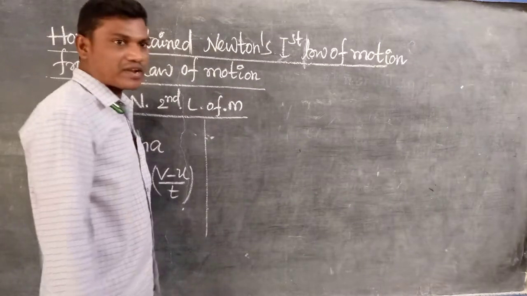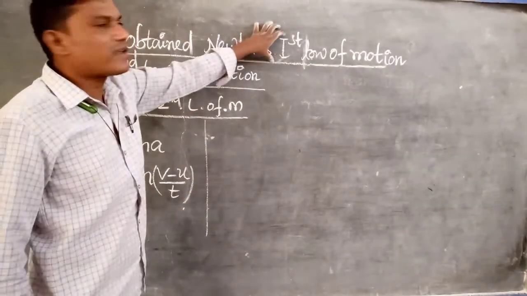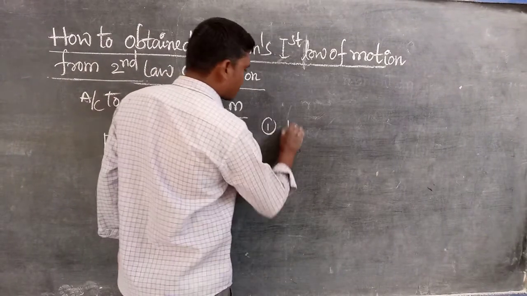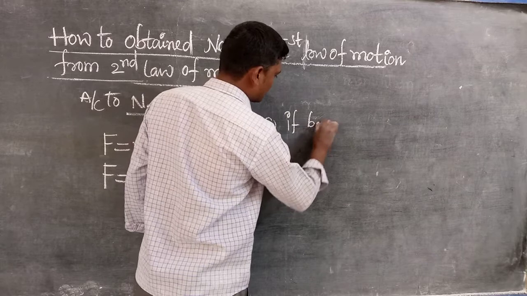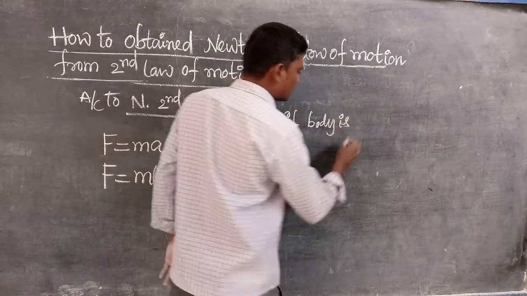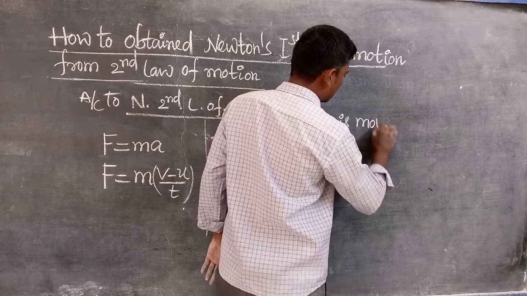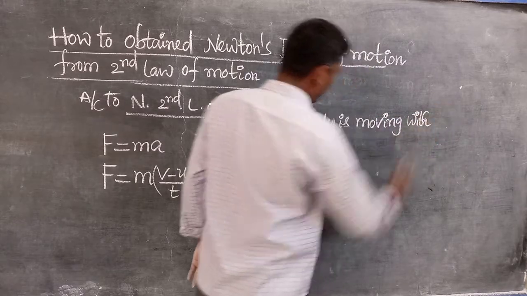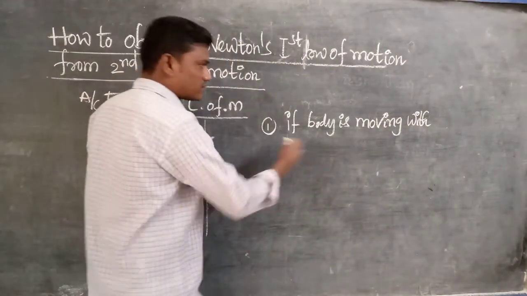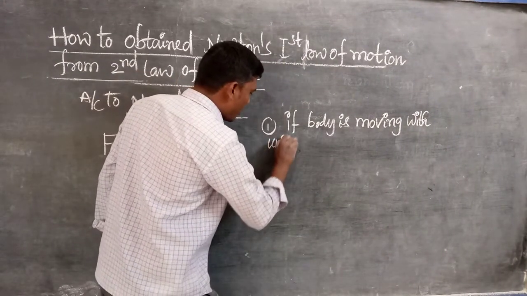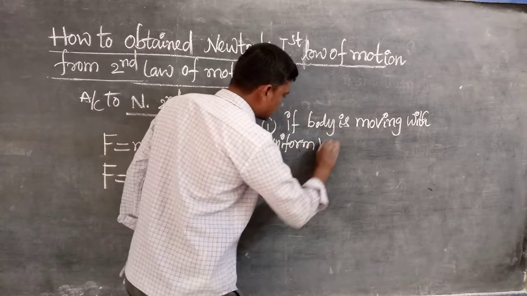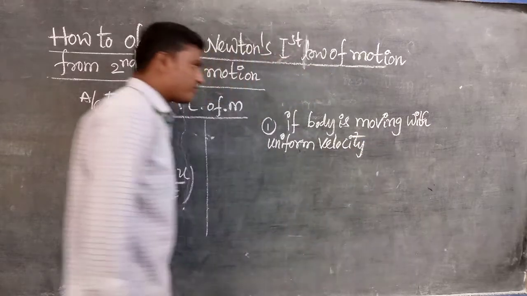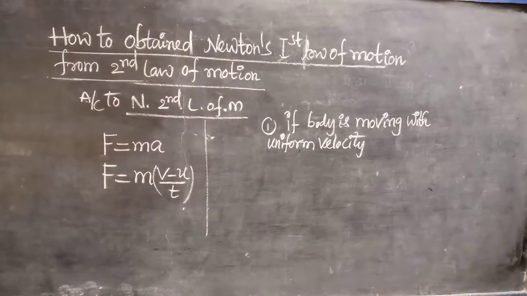Now what is our concept? From this, how can we obtain the first law? So you can consider these points. If a body is moving with uniform velocity, this is the first case.